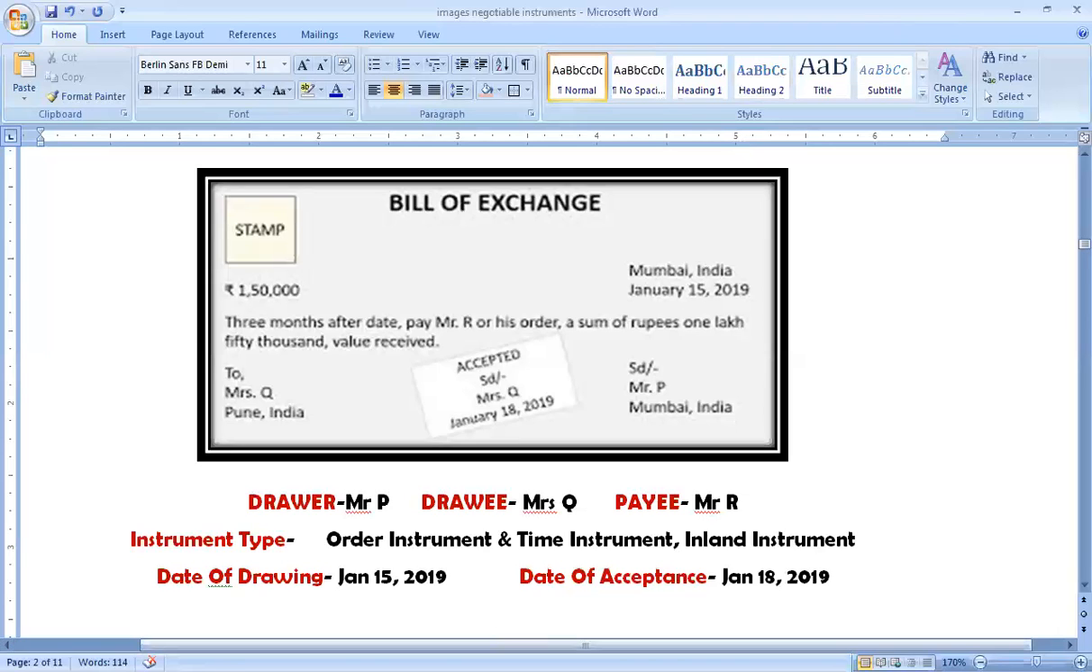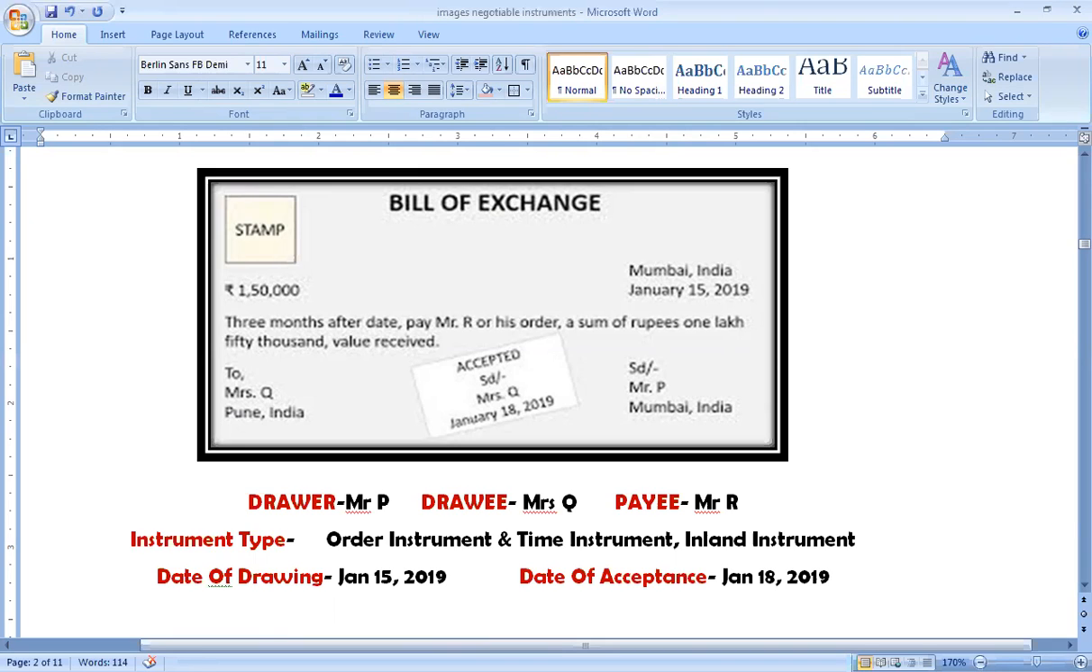Under Section 15 of the Negotiable Instruments Act, the bill of exchange has been defined like this. A bill of exchange is an instrument in writing. As we discussed yesterday in the definition of negotiable instrument, it has to be an instrument in writing. Then this instrument will contain an unconditional order. So the drawer will be making an order on the drawee and this order has to be unconditional. You cannot impose any conditions.